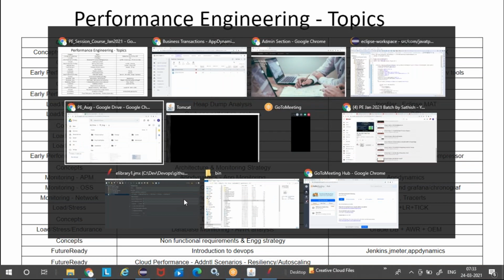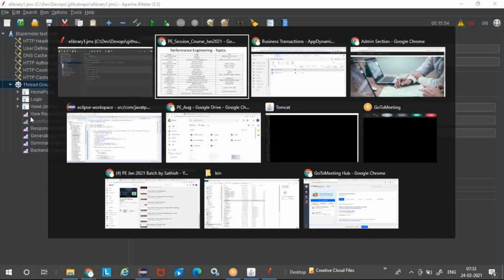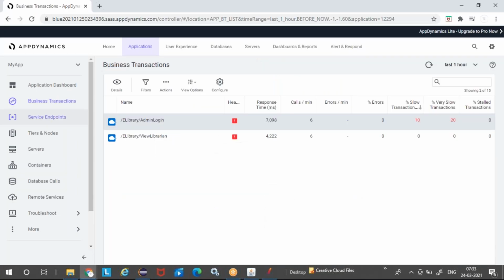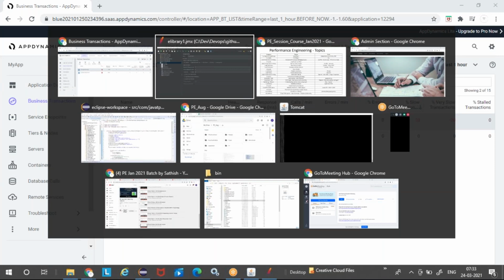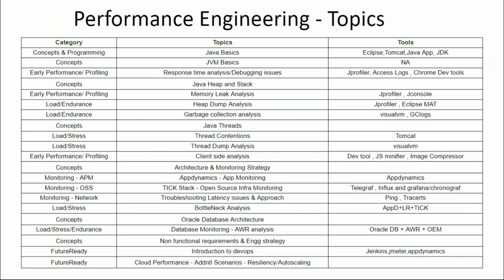Say I have JMeter scripts for the same e-library application. So we'll try to run some tests and then identify bottlenecks using these tools. A combination of these tools, your AppDynamics, your tick stack, and your JConsole. A combination of all these things, we will typically create a real-time scenario. How do we go and do this bottleneck analysis?